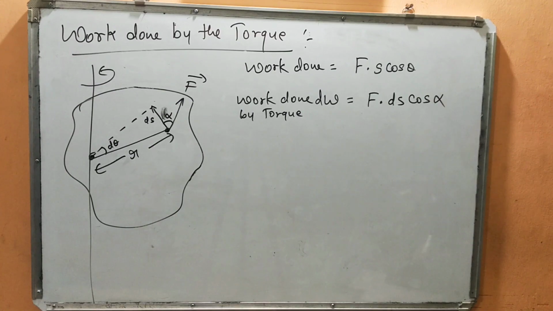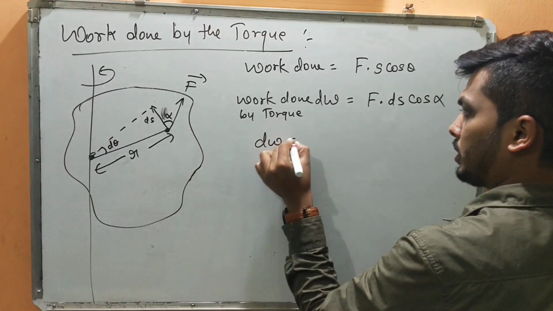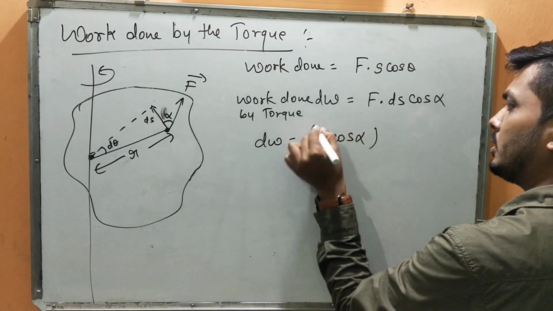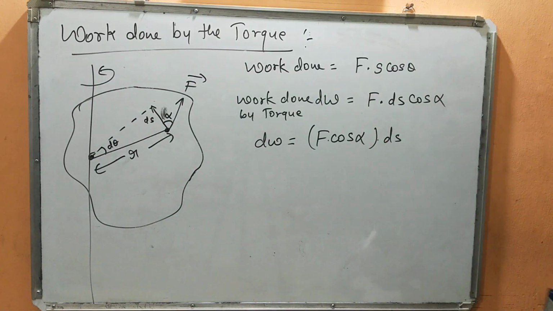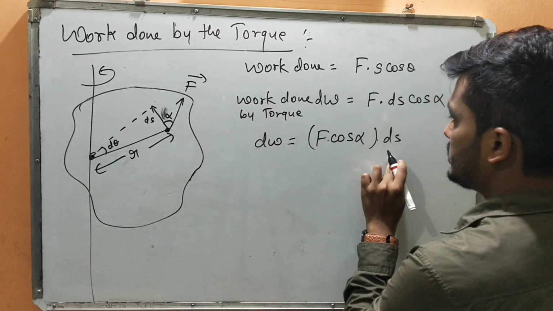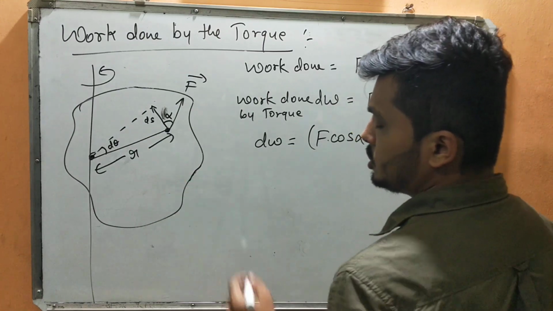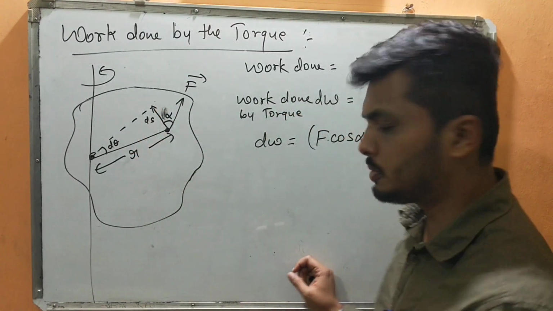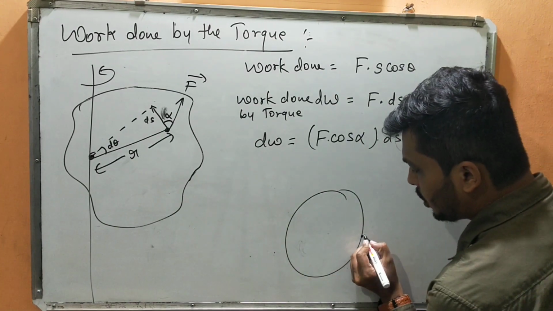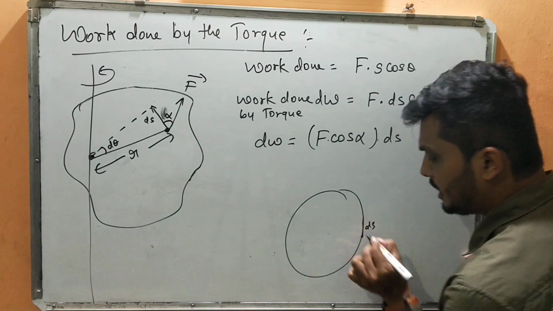So this dW will be F cos alpha into ds. I'm just rearranging the terms. Now you should know what ds is here. See here, students, this is a very small displacement. Suppose I have a spherical body and that spherical body is undergoing a small displacement ds.